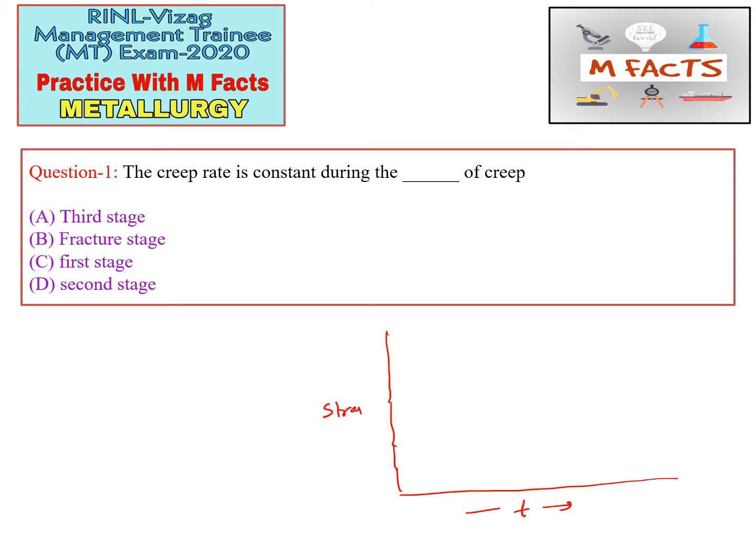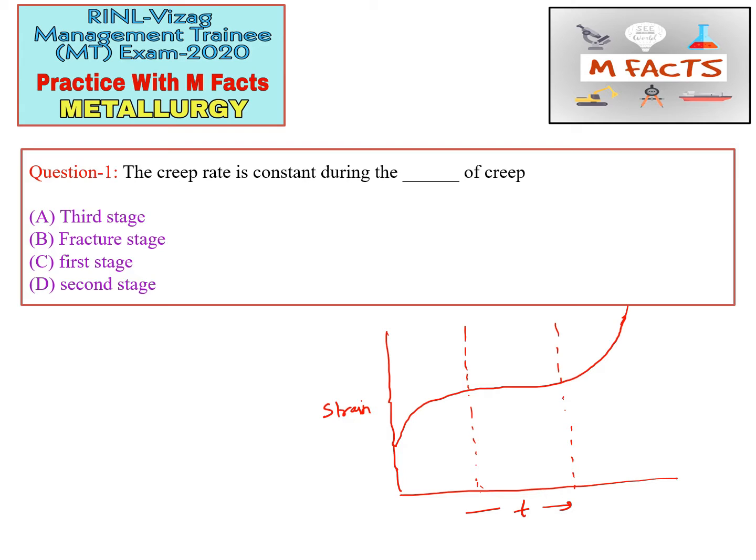This is the typical creep curve, and I am trying to draw it like this. This may be somewhat different from the book, but I am trying my best to draw this curve.